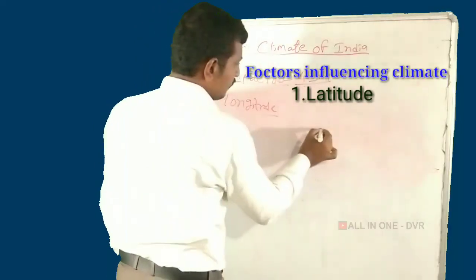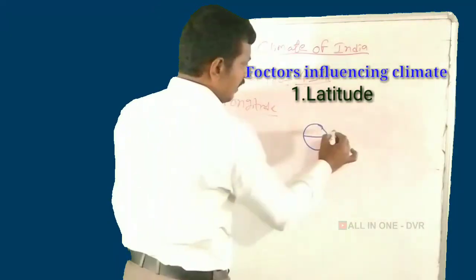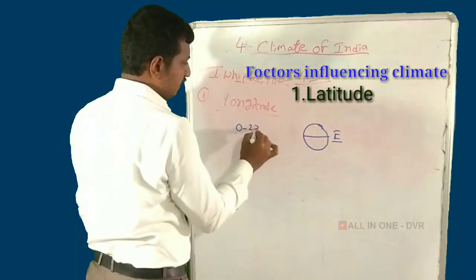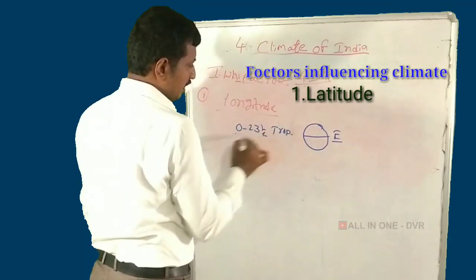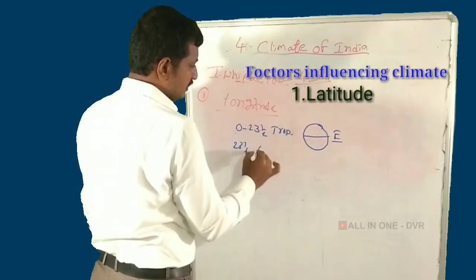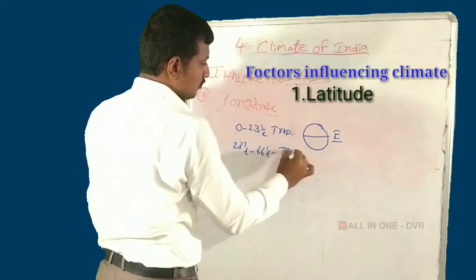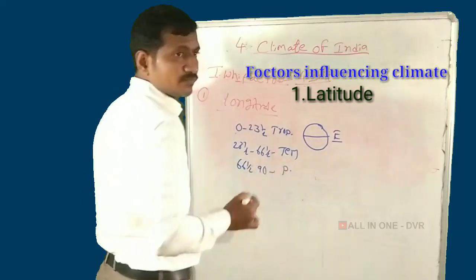For example, the earth is divided by the equator: 0 to 23 and a half is the tropical zone, 23 and a half to 66 and a half is the temperate zone, and 66 and a half to 90 is the polar region.